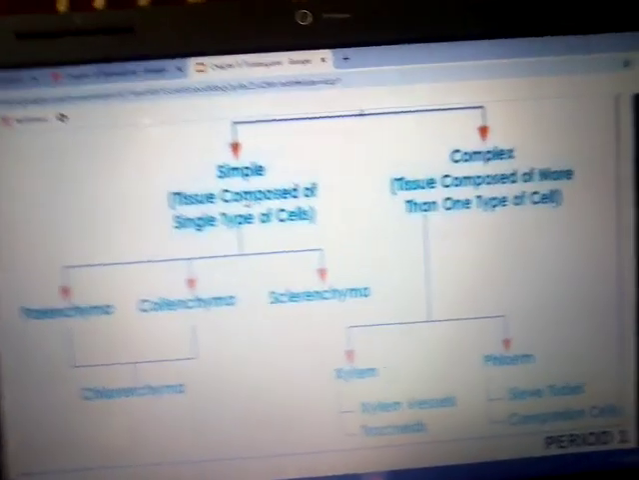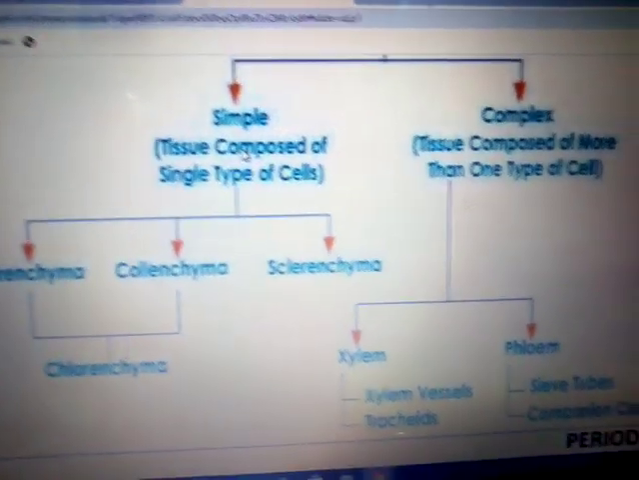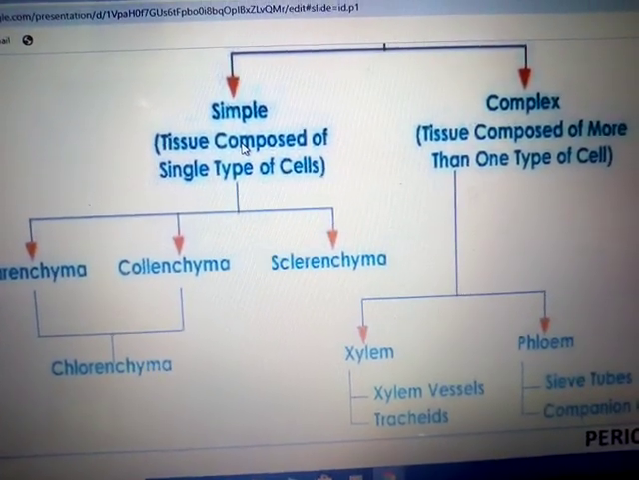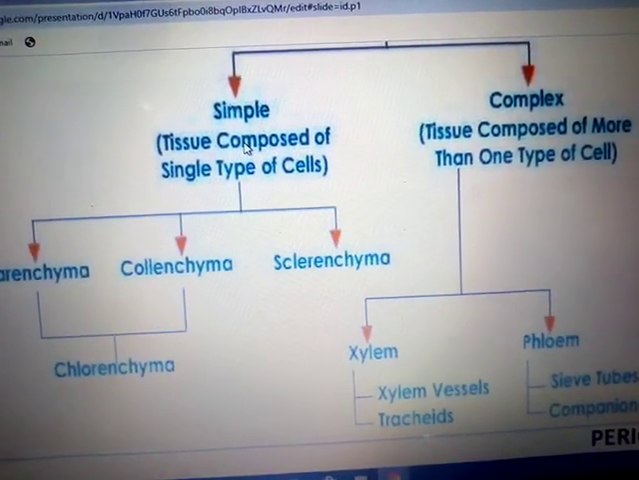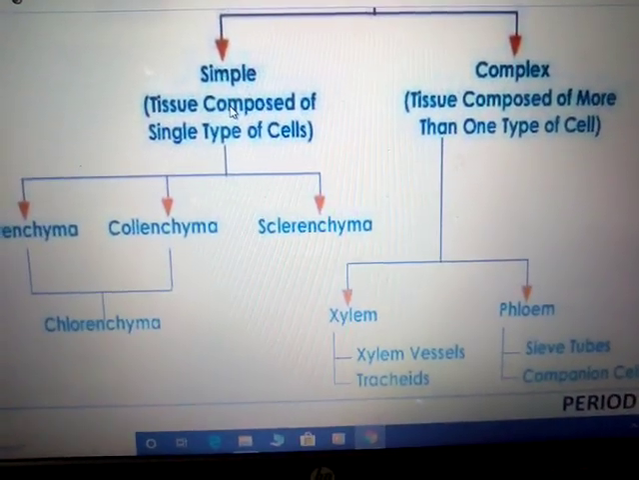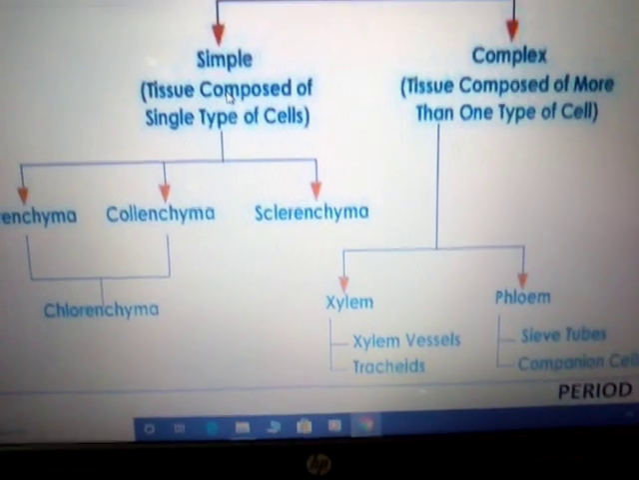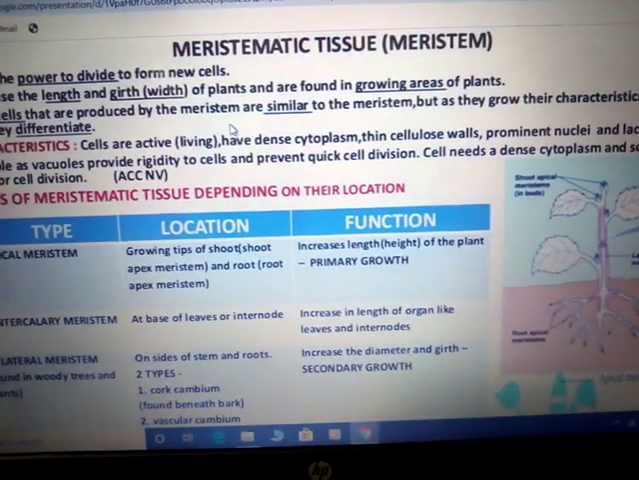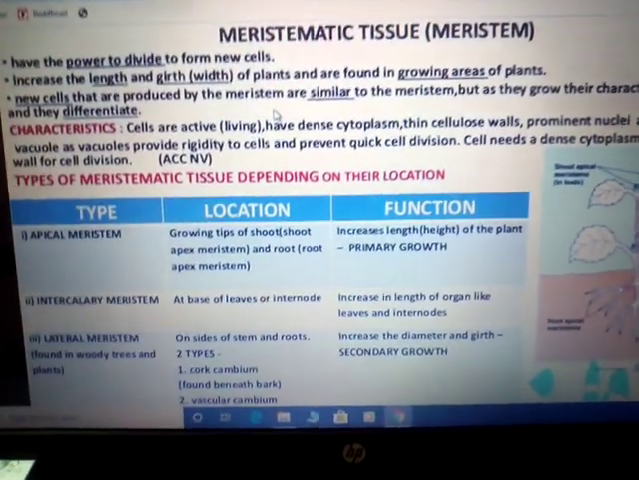Yes, welcome back, dear. In previous slides, we have discussed the types of tissue, that is plant tissue and animal tissue. Here we can start with plant tissue, that is meristematic tissue and permanent tissue. Meristematic tissues are those tissues which are dividing in nature.